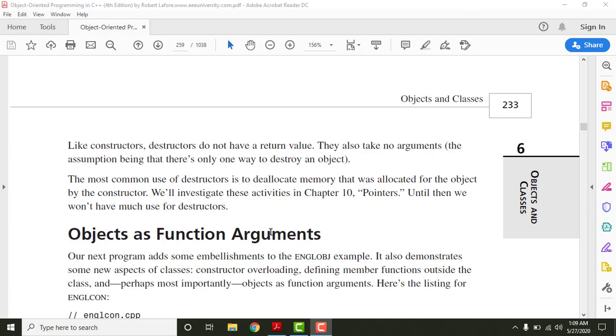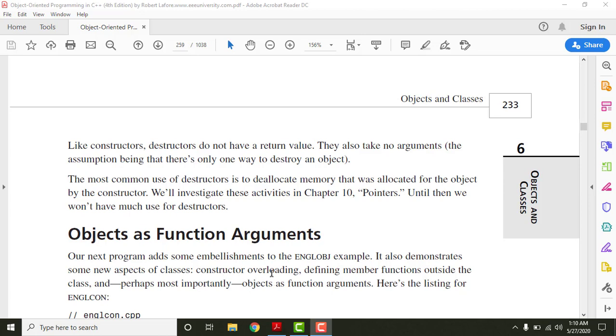Now with this example, I'll try to explain three more concepts in C++. The very first concept is constructor overloading, and then we'll talk about defining member function outside the class, and then we'll talk about objects as a function argument. So we'll talk about these three concepts and try to understand them with this example.